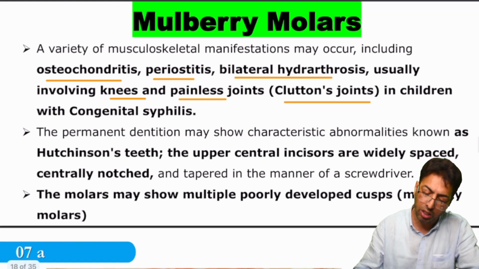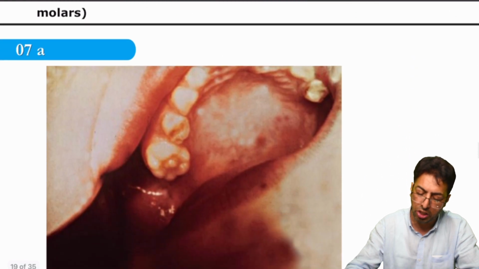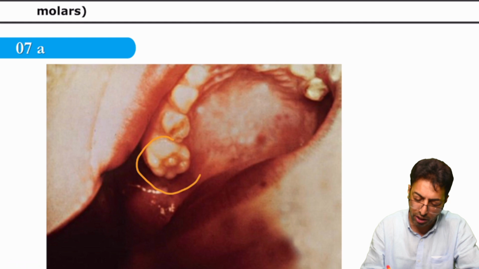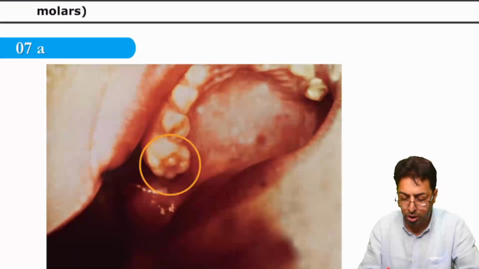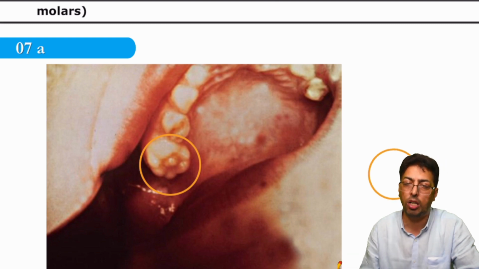Now, we are not concerned about that much over here, but in here you have to remember that there is a presence of Hutchinson's teeth and Mulberry molars. What we mean by Mulberry molars is that there's this cusp. In here, there are the cusps, and the cusps should be of a smooth margin.